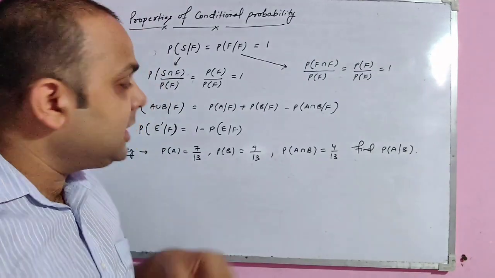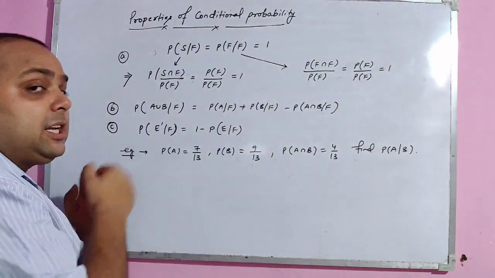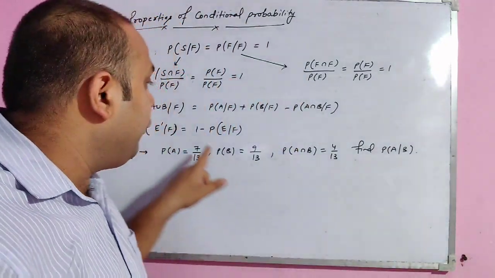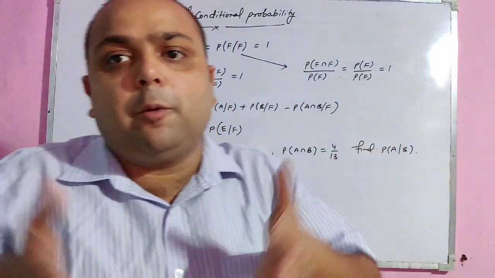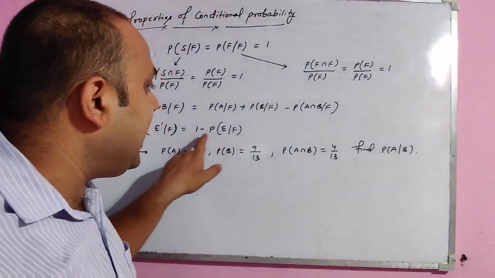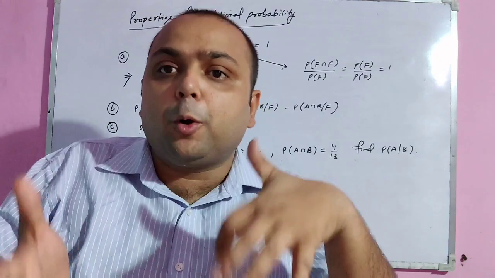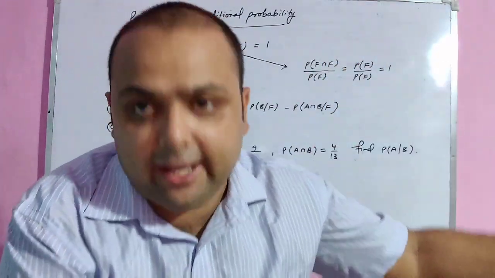And the third one is probability of E complement conditional F, meaning E should not occur. That is 1 minus the probability of E conditional F, since in a random experiment the sum of the probabilities is 1. This will give us the probability of E not conditional F.